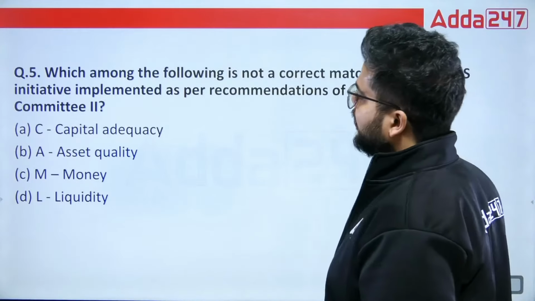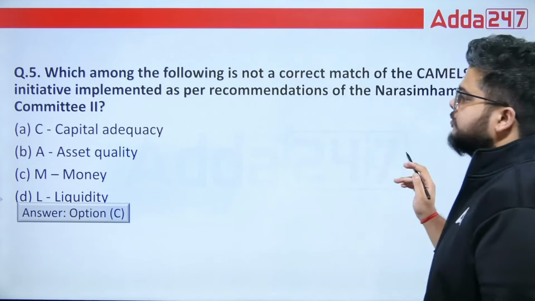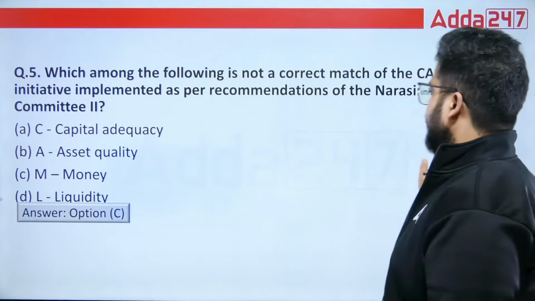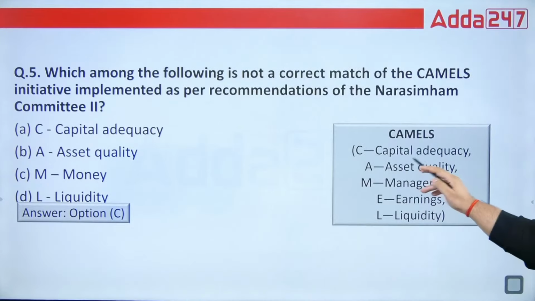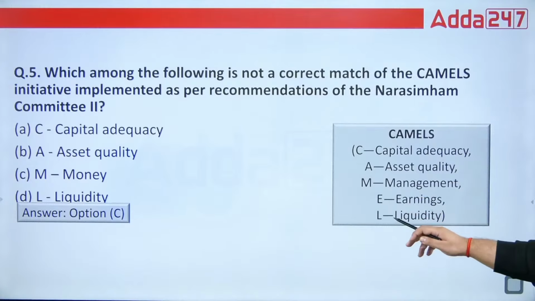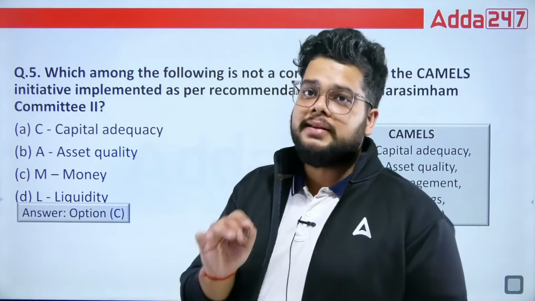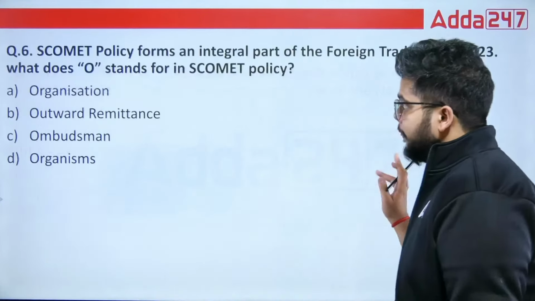Fine. So the correct answer will be option C, because when we talk about M, it stands for management, not money. Okay, so here you can see that C stands for capital adequacy, A for asset quality, M for management, E for earnings, and L for liquidity, and S in CAMELS stands for sensitivity to market risk.